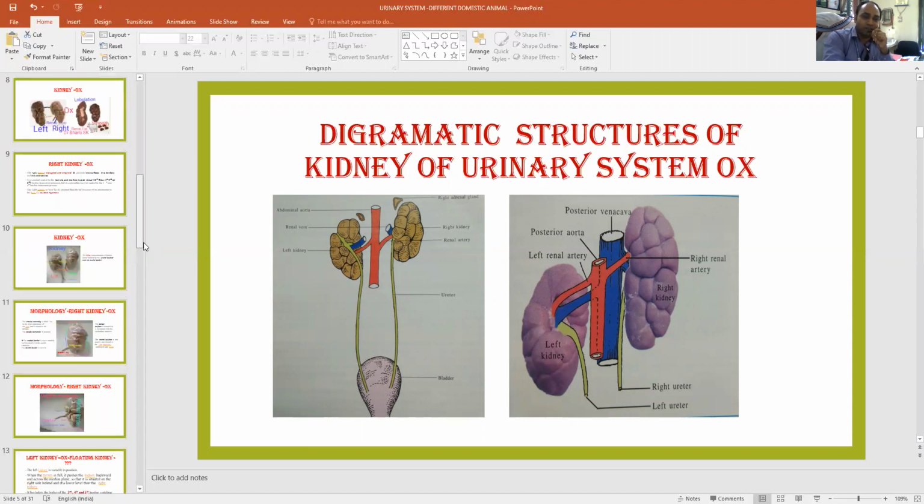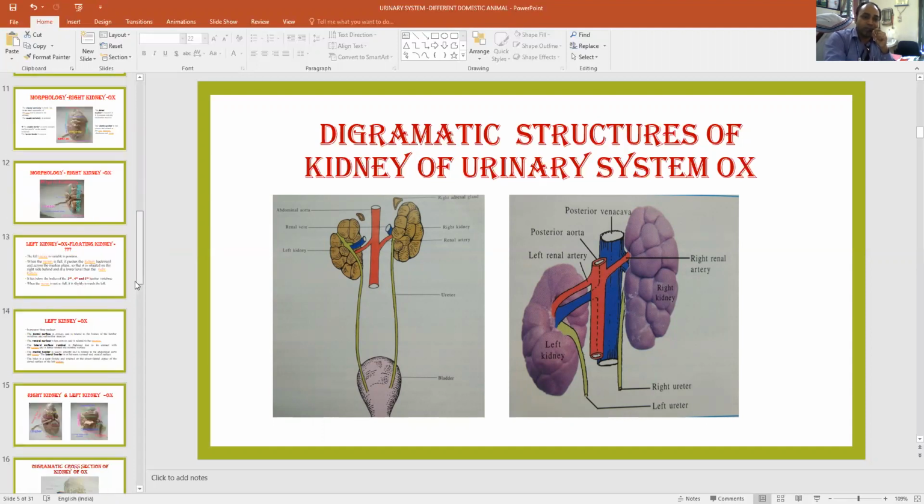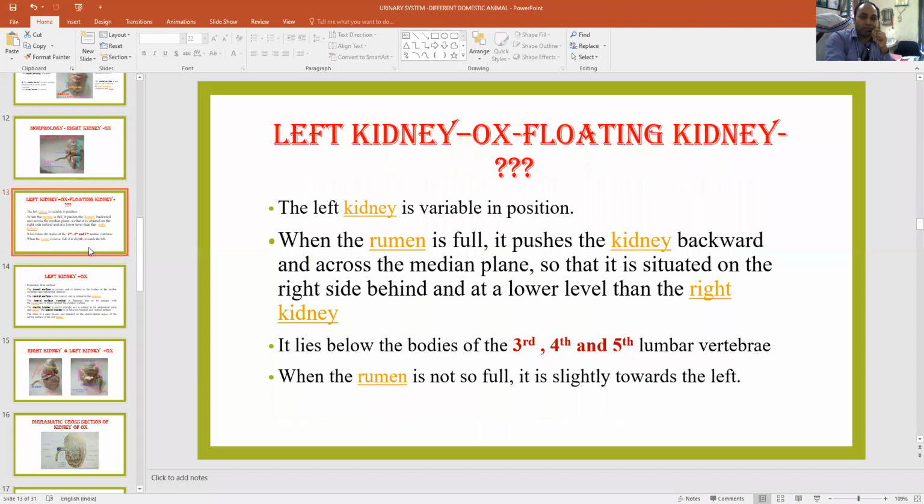When the rumen is filled with content, it goes backward in position. When the rumen is empty, it comes forward in position.